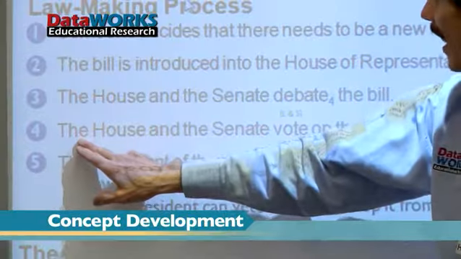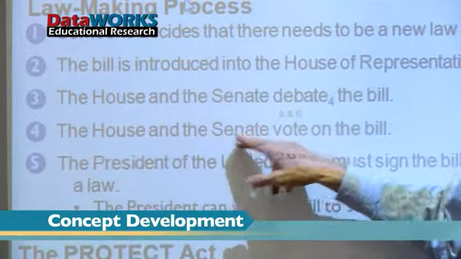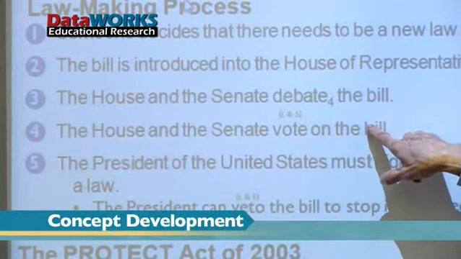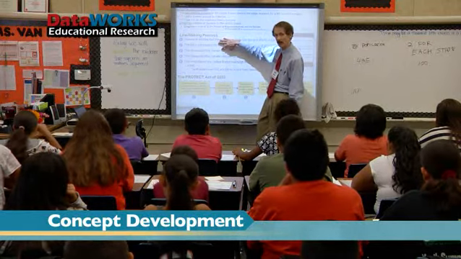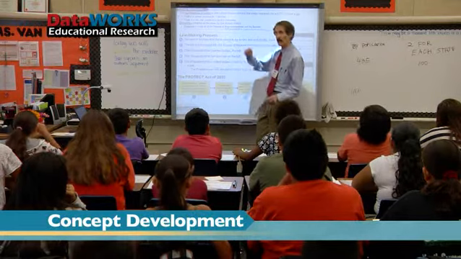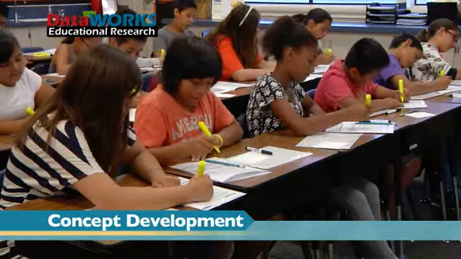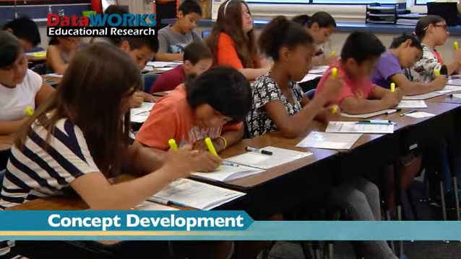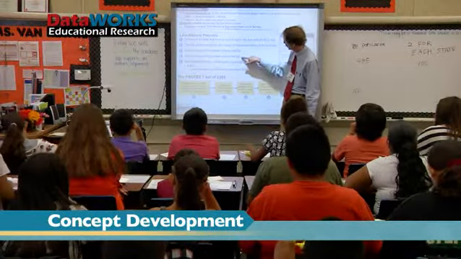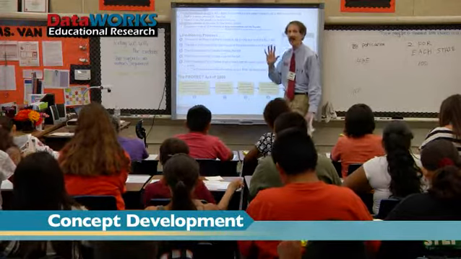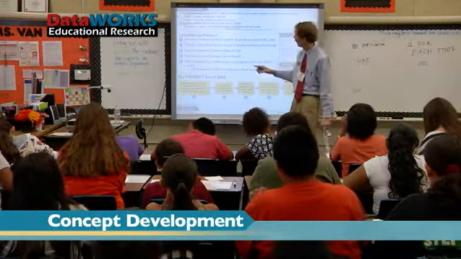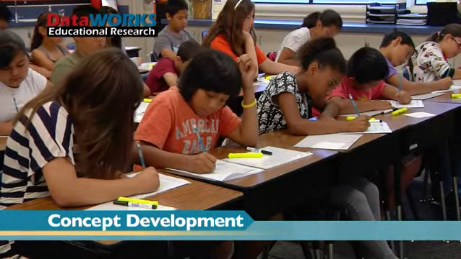Ready to go. The House and the Senate vote on the bill. So this step, what? We argue about it for a while, then we say, okay, raise your hand, we're going to take a vote. So why don't you highlight the next one is vote. Why don't you put and approve? For a bill to become a law, they may not approve every bill, but to become a law, they must vote and approve to become a law.